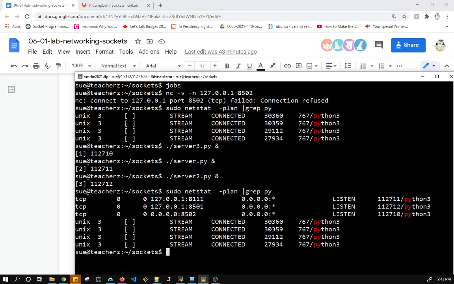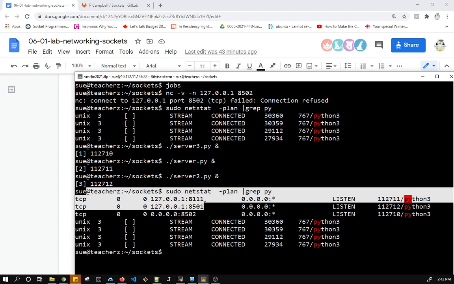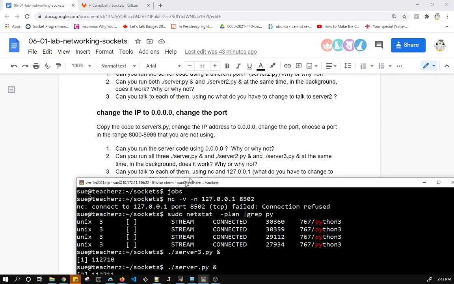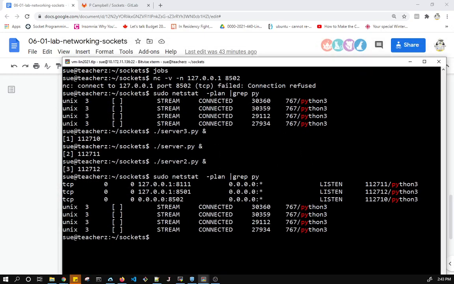So there we are, I have my 3 servers listening. So I have 8111, 8501, and 8502. They're all listening. So I'm going to try it from my desktop. So we pretty much know that this one, we've already tested this. It's not going to work. We didn't test it for 8502, but it's the same concept.